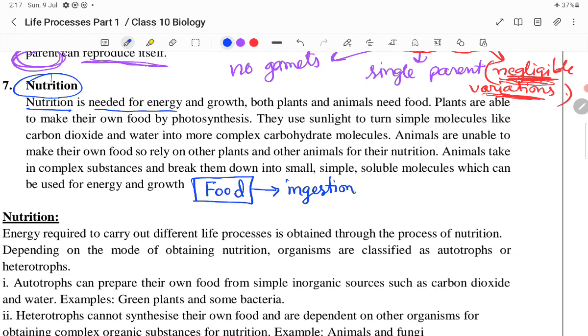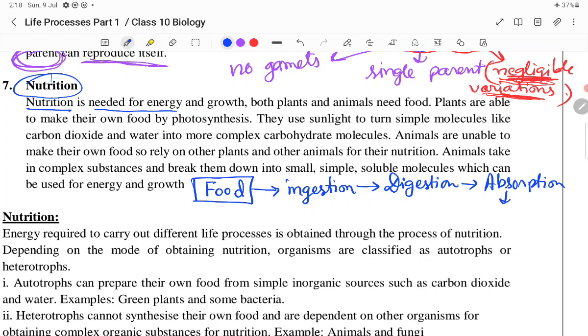Ingestion occurs. Then digestion occurs in the stomach. Then absorption of the digested food particles occurs. The maximum amount of absorption occurs in the small intestine. Then absorption of water also takes place in the large intestine.